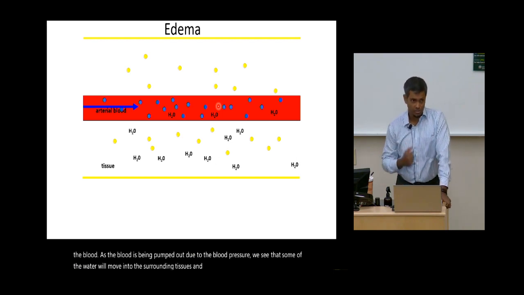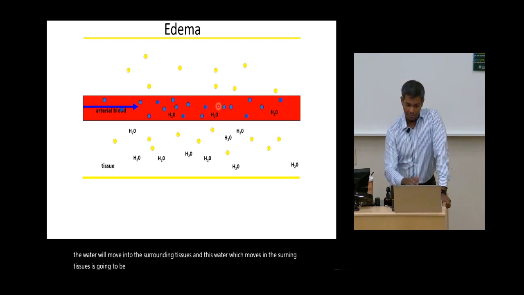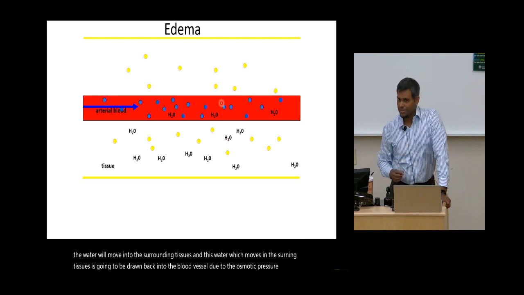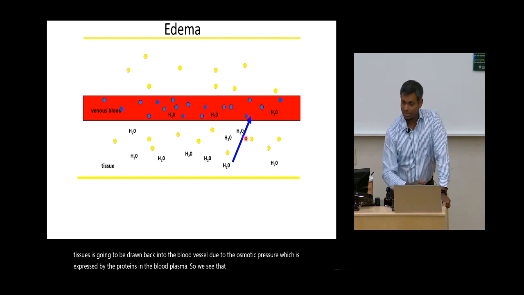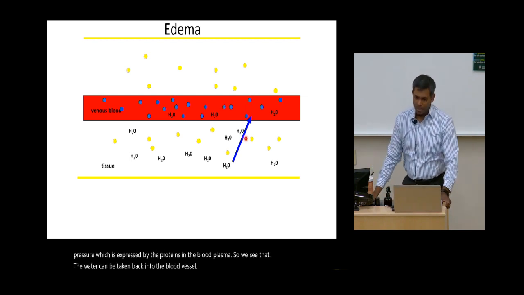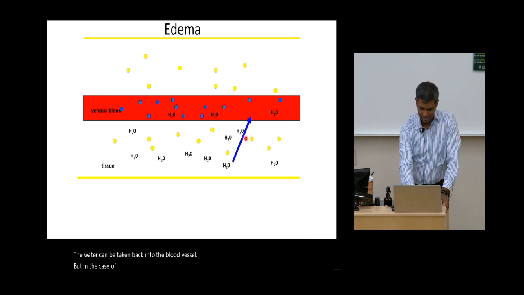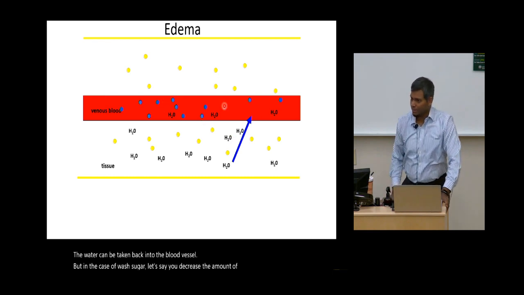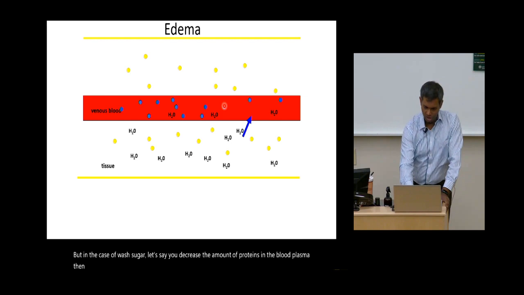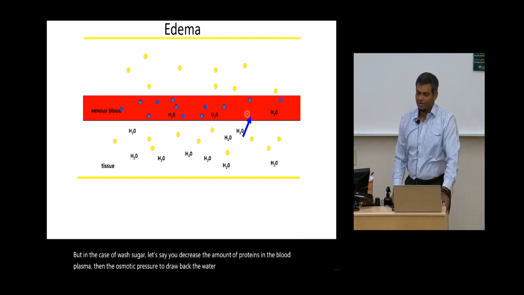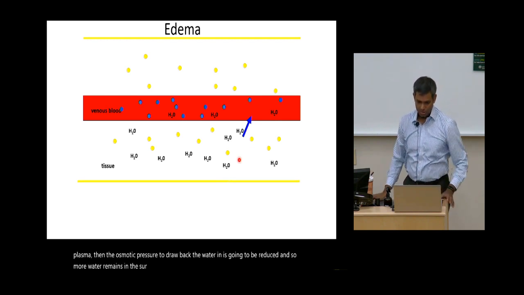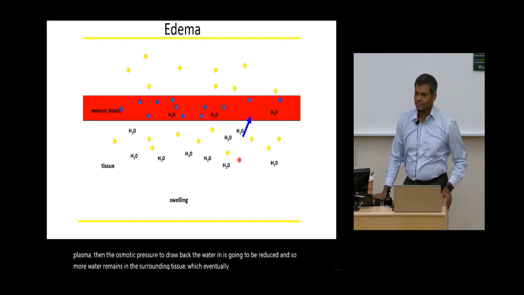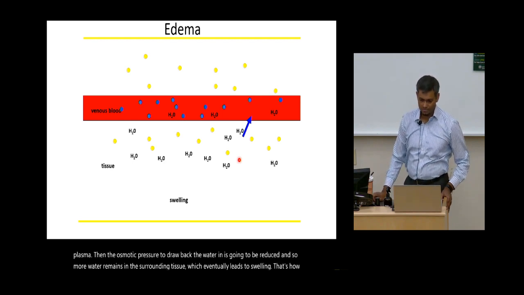And this water which moves in the surrounding tissues is going to be drawn back into the blood vessel due to the osmotic pressure which is expressed by the proteins in the blood plasma. So we see that the water can be taken back into the blood vessel. But in the case of kwashiorkor, let's say you decrease the amount of proteins in the blood plasma, then the osmotic pressure to draw back the water in is going to be reduced, and so more water remains in the surrounding tissue, which eventually leads to swelling, and that's how edema takes place.